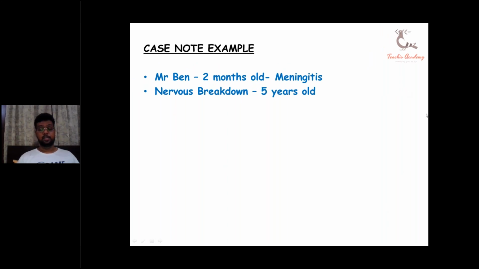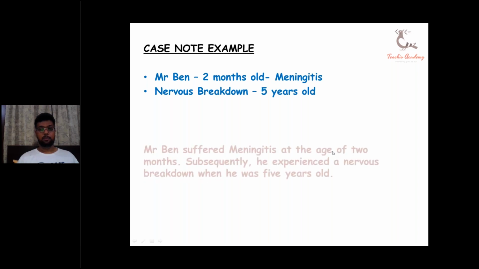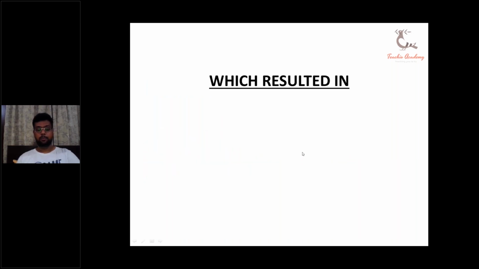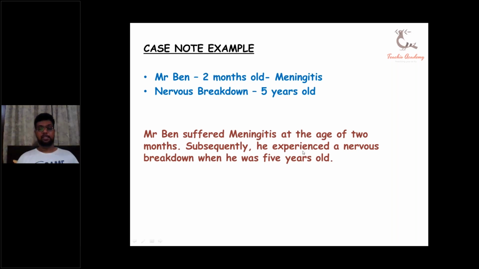I have got no answers yet. So should I give you the answer? This is how the answer looks. Mr. Ben suffered meningitis at the age of 2 months. Full stop. Subsequently, he experienced a nervous breakdown when he was 5 years old.